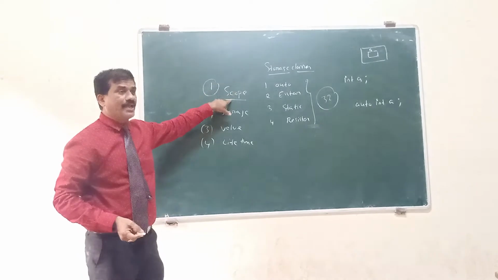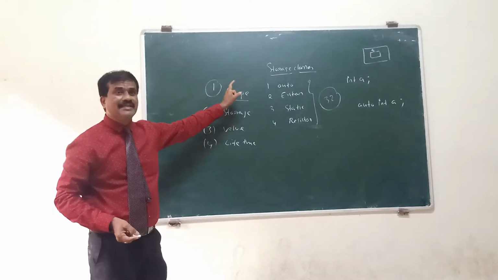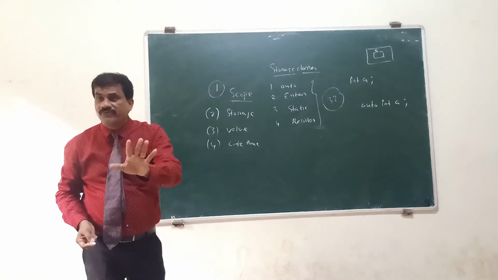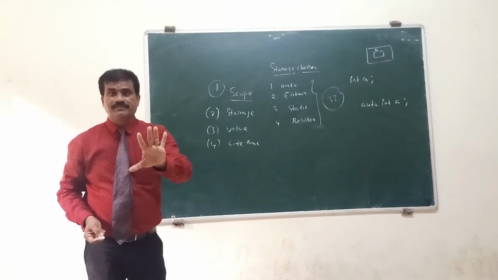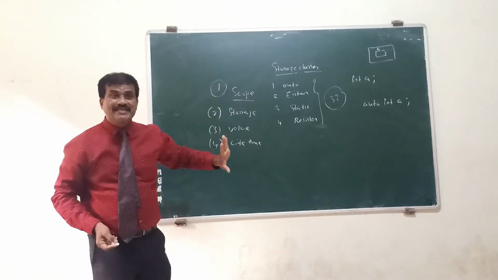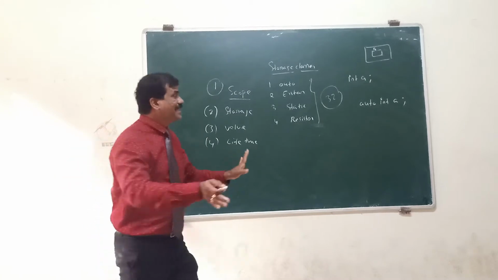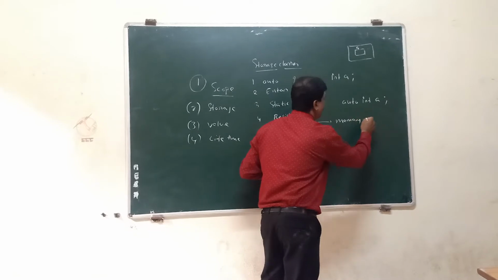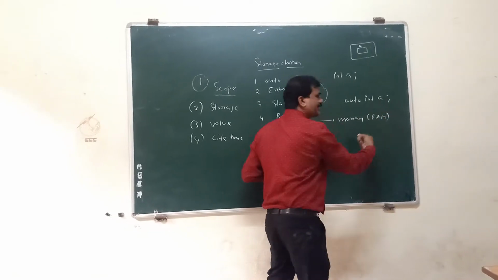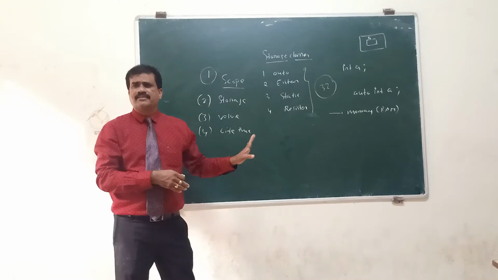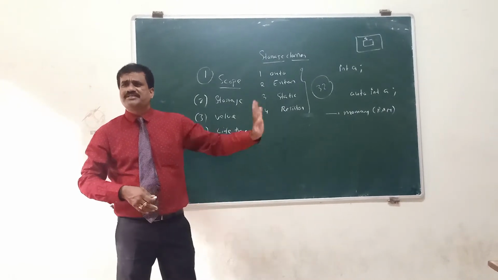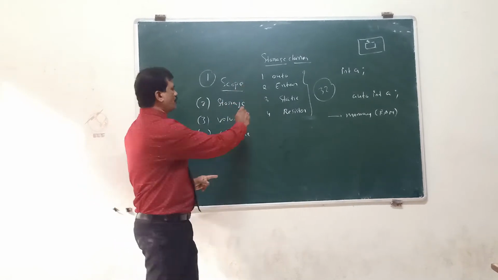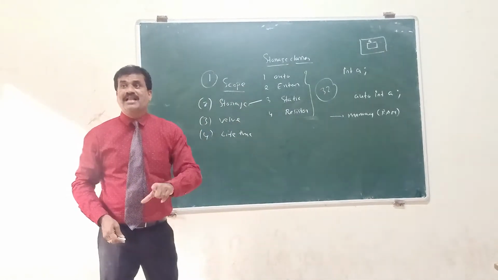So what is the scope of the variable? Where we are creating the variable, is it a local scope or a global scope, within the block, within the function? And what is the storage of that variable? Generally, when you create any variable, the variable is stored in memory. Memory means RAM. Whatever variable you create, the amount of space according to the size of the variable is reserved. That is the storage. And the value, the initial value of the variable.